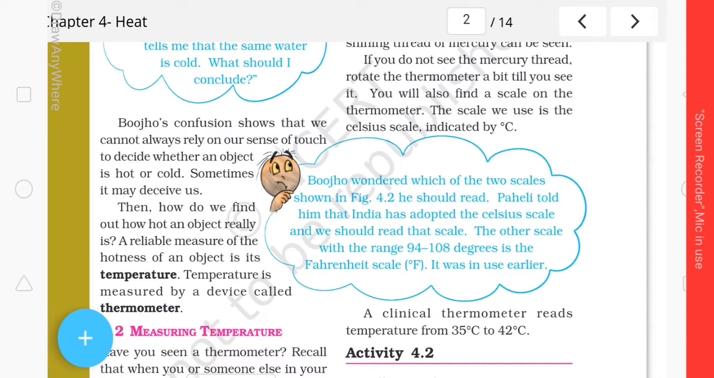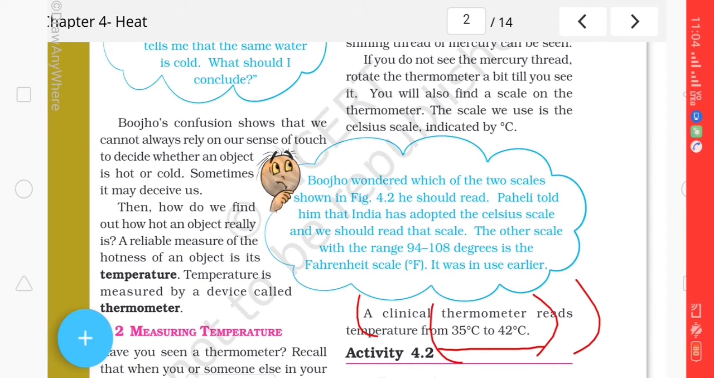The thermometer may be of different types. First of all let's see the clinical thermometer. This clinical thermometer measures from 35 degree Celsius to 42 degree Celsius. That means the scaling of a clinical thermometer ranges from 35 degrees Celsius to 42 degrees Celsius.